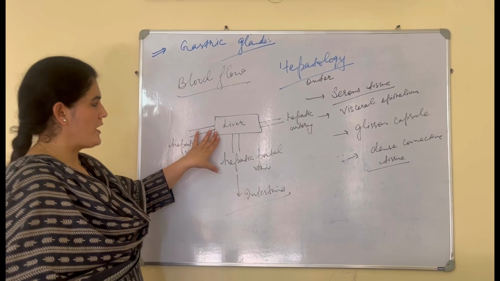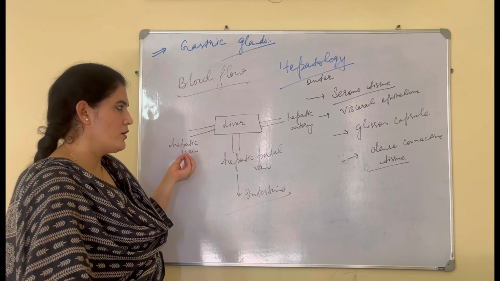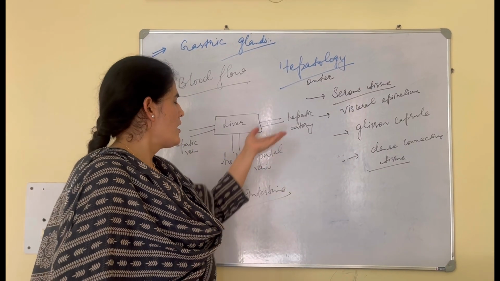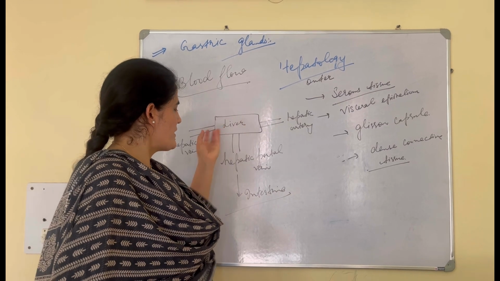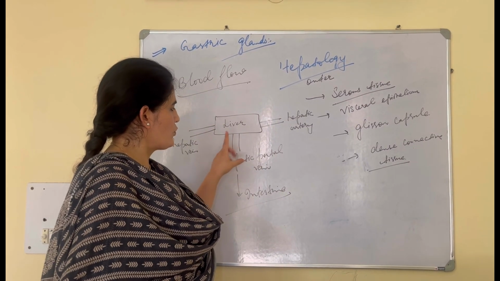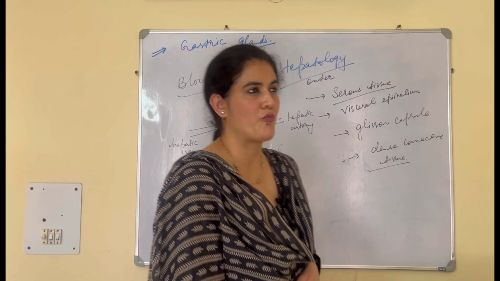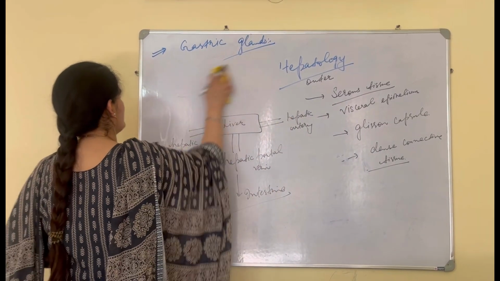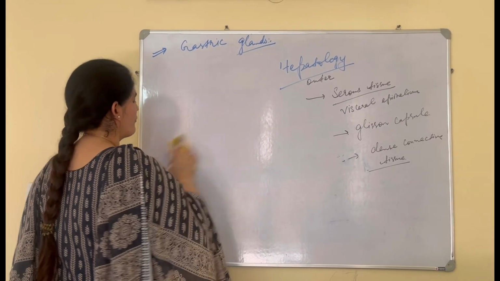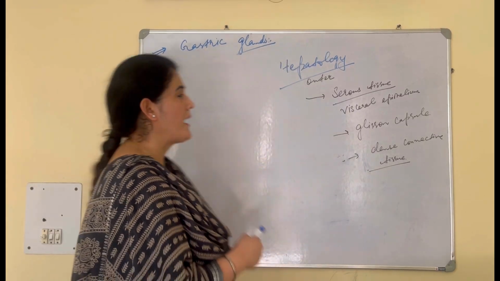So in the liver, there is a hepatic vein. What is the work of a vein? It brings the deoxygenated blood. The artery brings oxygenated blood, and then from the liver the blood will flow into the intestine through the hepatic portal vein. This is a simple flow chart you have to remember. And then we will talk about the biliary system of the liver, which is quite important. The biliary system.